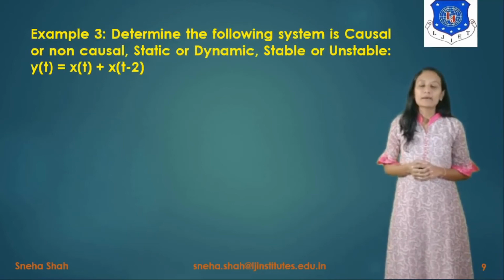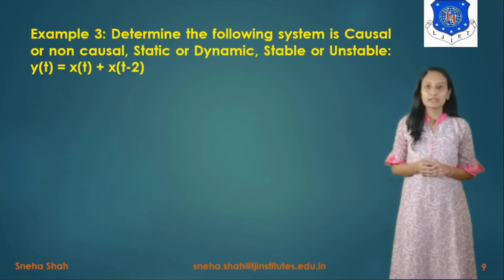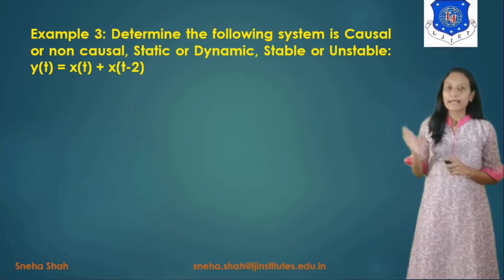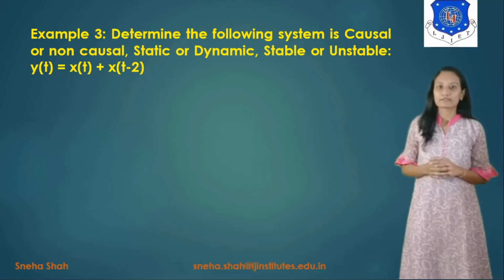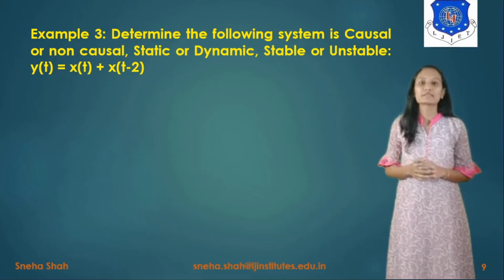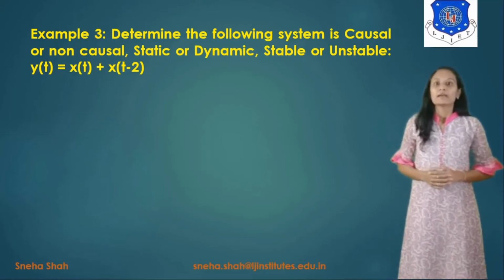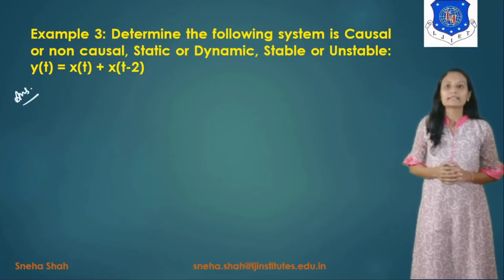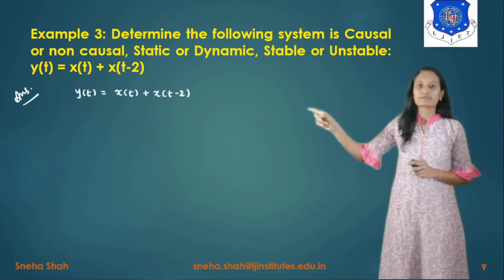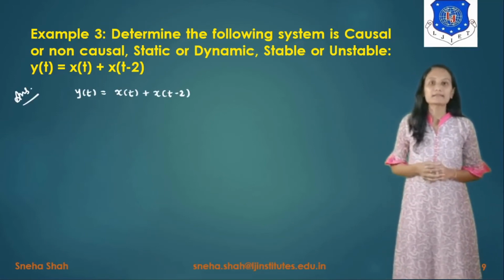Similarly, if you want to solve the next example, like determine whether the following system is causal or non-causal, static or dynamic, stable or unstable, for that y of t equals to x of t plus x of t minus 2 is given to you. So if you want to solve this example, starting with the causality, we will take this term as y of t equals to x of t plus x of t minus 2.